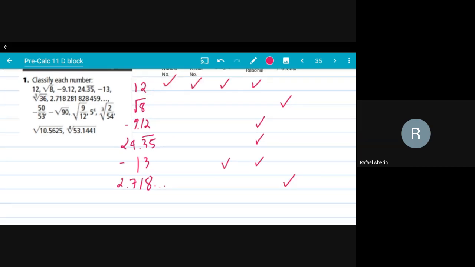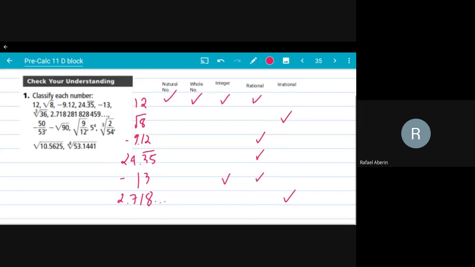Now try the others. Another way to do it is if there's a root symbol, use your calculator. If you are able to get a number and then it terminates, then probably it's a rational number.